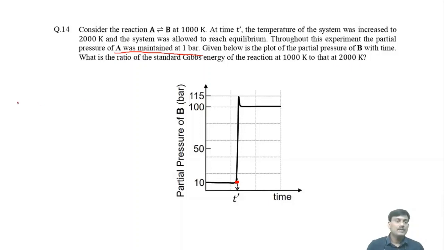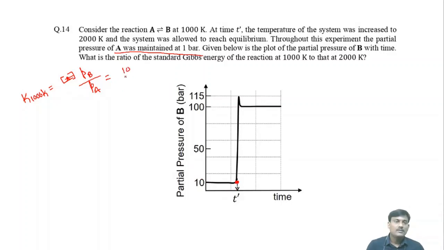Let's take K equilibrium at 1000 Kelvin is equal to the partial pressure of B and the partial pressure of A at 1000 Kelvin. Here, what is the partial pressure of B at 1000 Kelvin? At 1000 Kelvin, the partial pressure is 10.